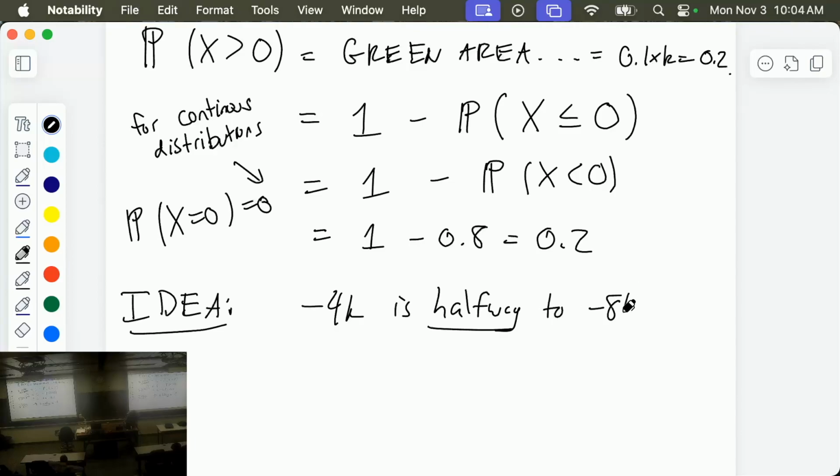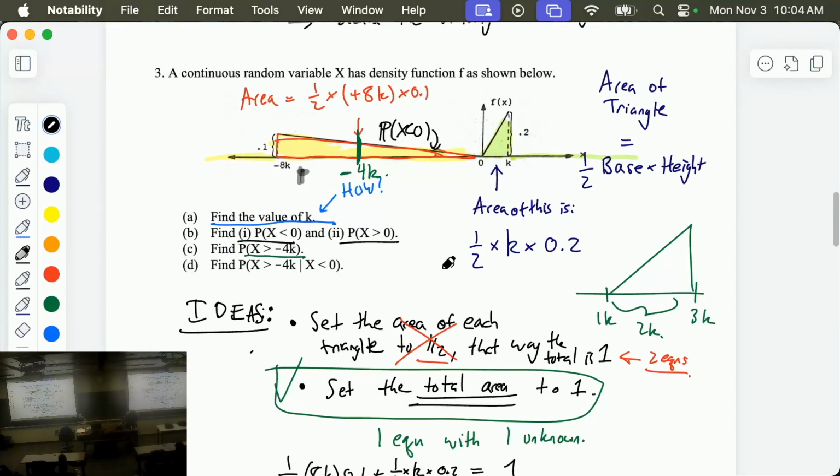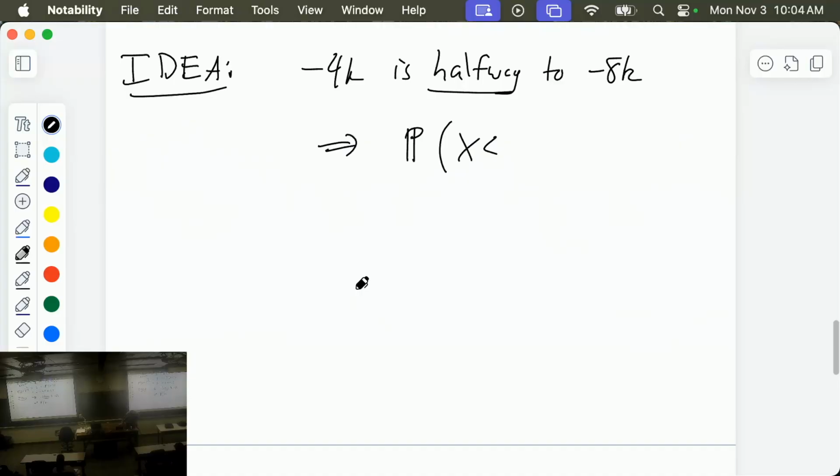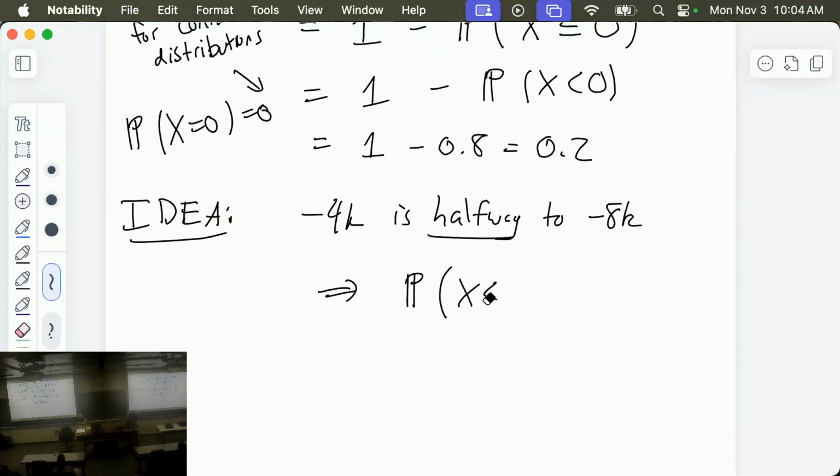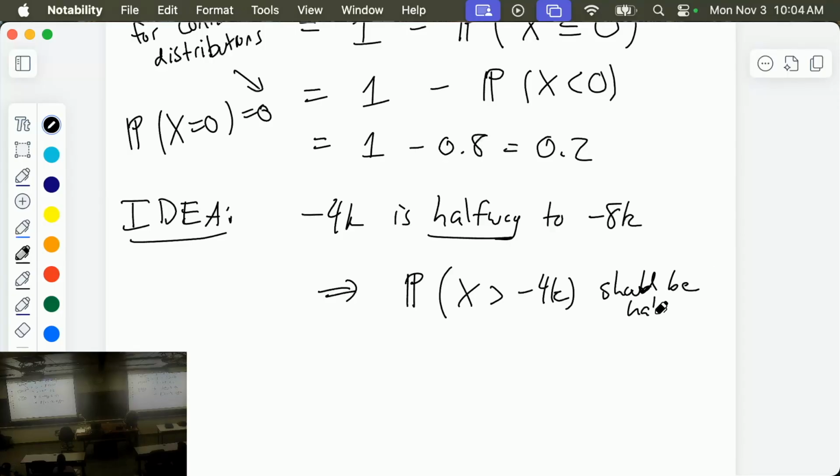to negative 8k. Therefore, the probability x is less than, do we want less than negative 4k or bigger than negative 4k? Greater than negative 4k. Okay, yeah. All right. Greater than negative 4k should be half as much. So maybe it's 0.4? That's an idea. What do you think about that idea?